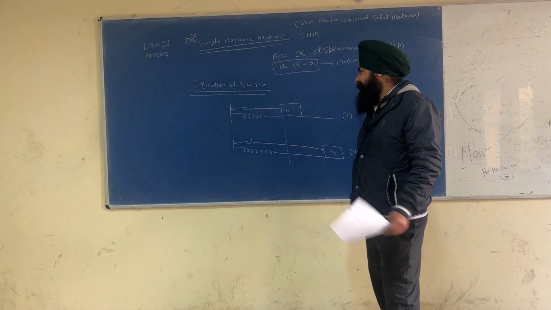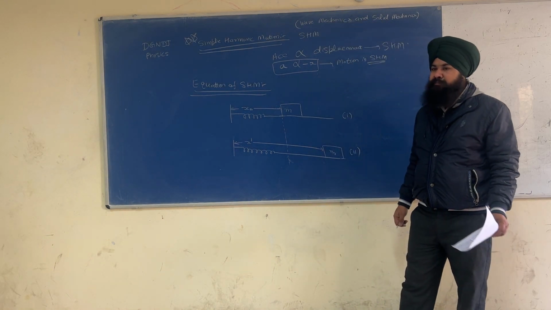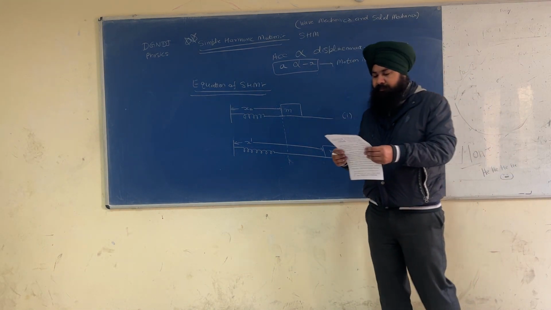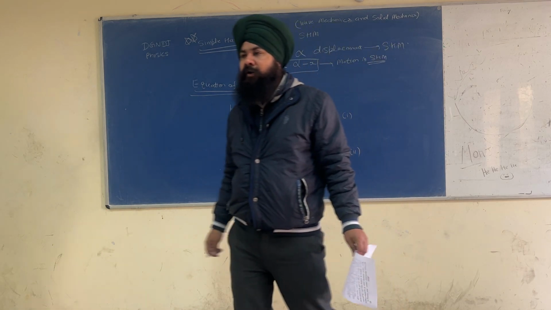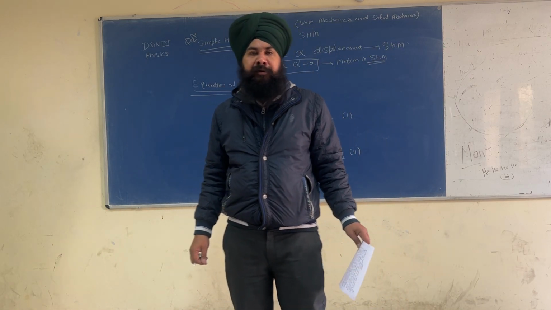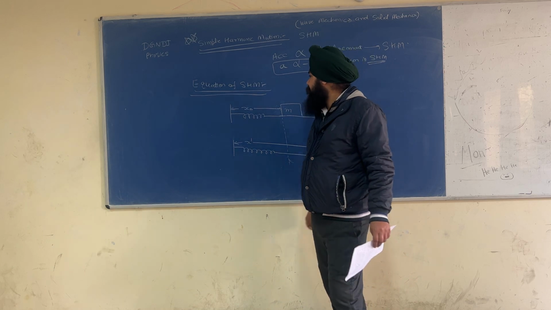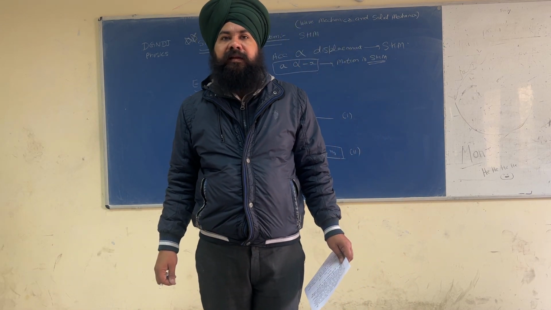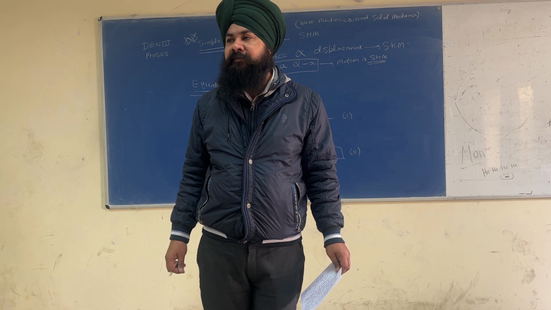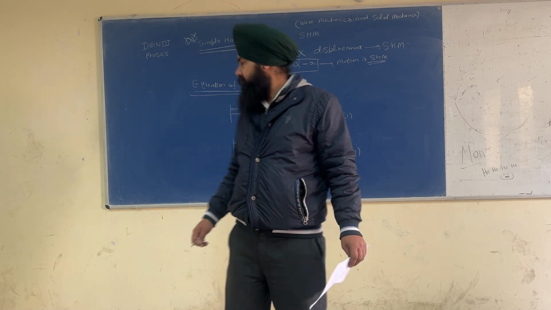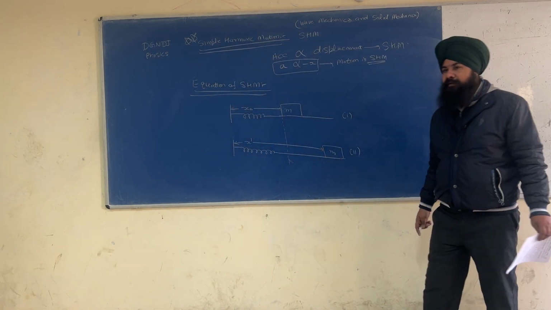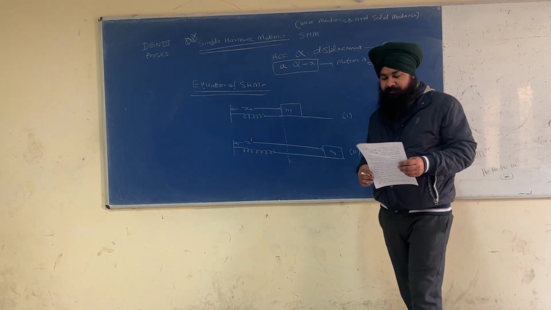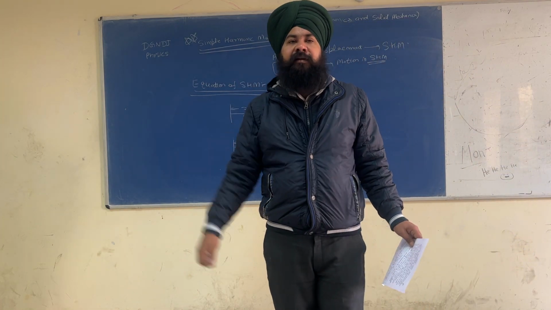Second point: let the object be pulled away from the equilibrium position, as in the second diagram, and released.